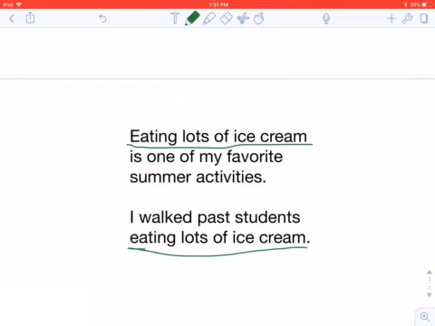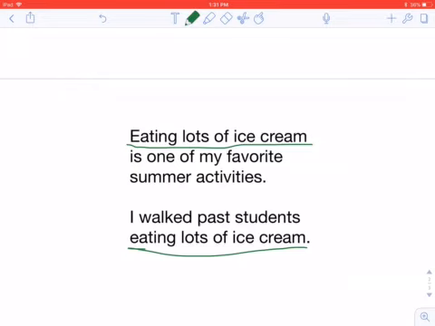Same exact words used in two different ways. I'm going to wait for one second, or you can pause here. Can you figure out which one of these is a participial phrase and which one is a gerund phrase? If I was more technologically skilled, this is where I would play the Jeopardy theme, but I already made this video once and messed up the recording and had to do it over again, so I'm not going to risk additional technology. All right, that's enough time.